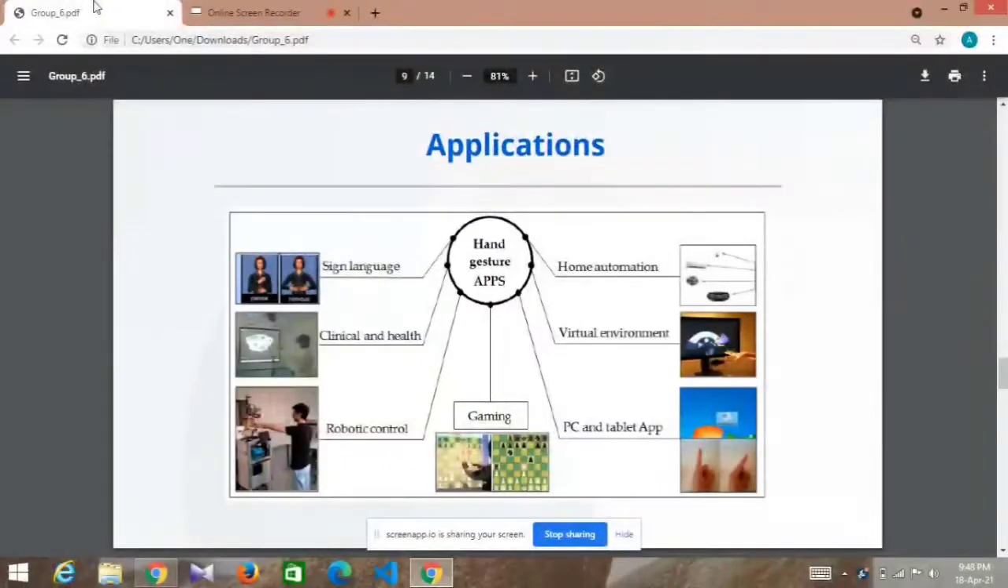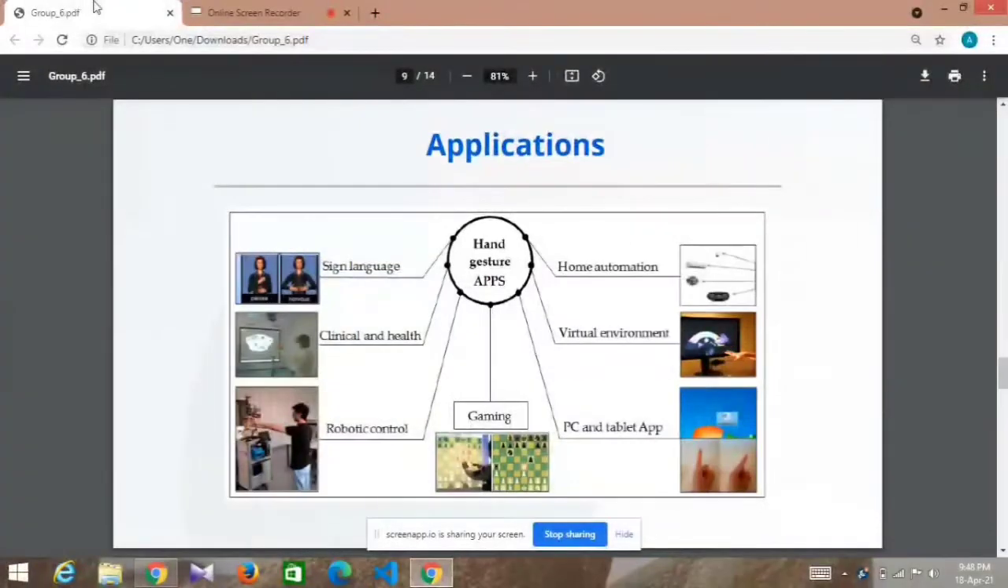The second one is home automation. In that, to improve the efficiency of home automation, shaking hands or performing some gestures can easily enable us to control lighting, fans, or a robot.